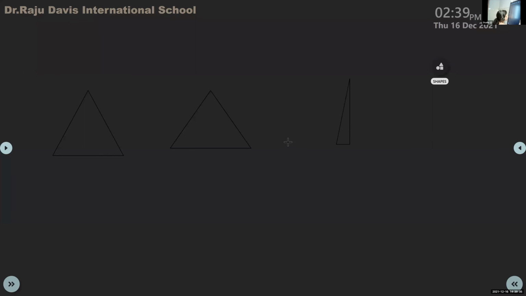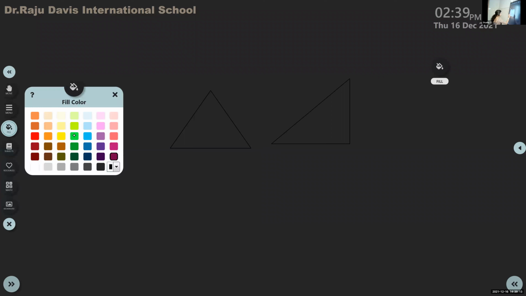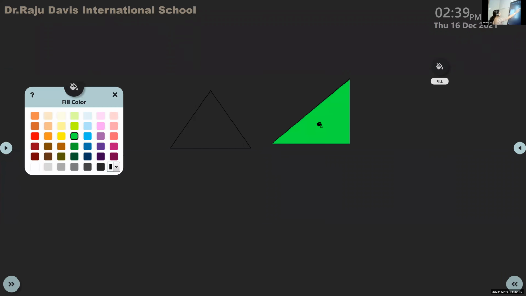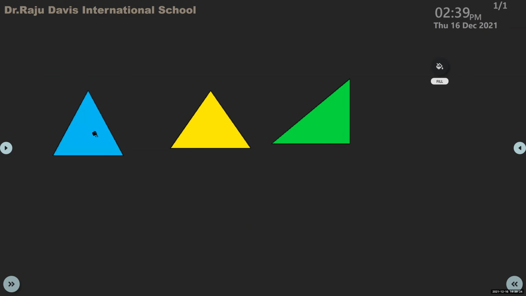Let it be a right triangle. One is in green color, this one is in yellow color, and this being blue color. Now, 3 different triangles I have drawn. We are going to find the area of these triangles.